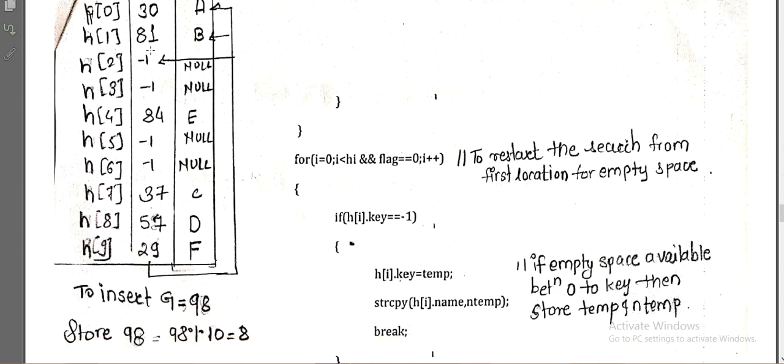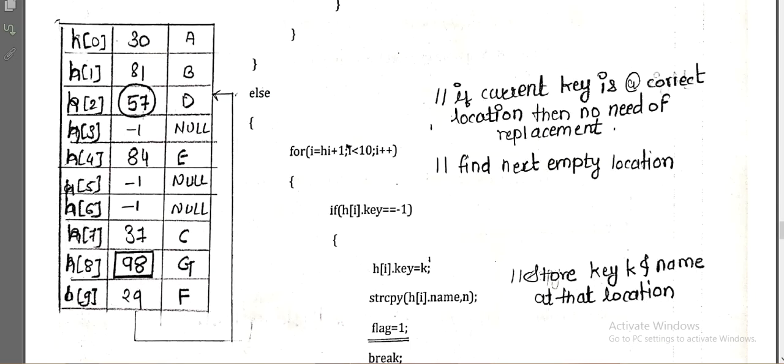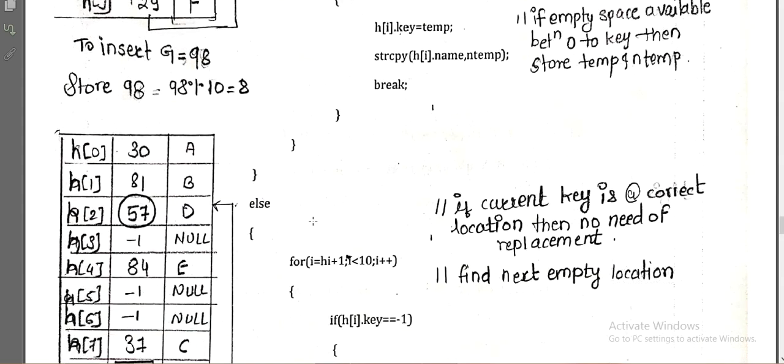So I can store the 57 over there. Right. So here you can see that the 57 is now stored in the next available position with its name, and the 98 gets stored to its actual position in the hash table. So this is what we call chaining with replacement. Here we have done chaining with replacement, and the 57 we have replaced to somewhere else because it was not at its true position, right? So these things we have done.